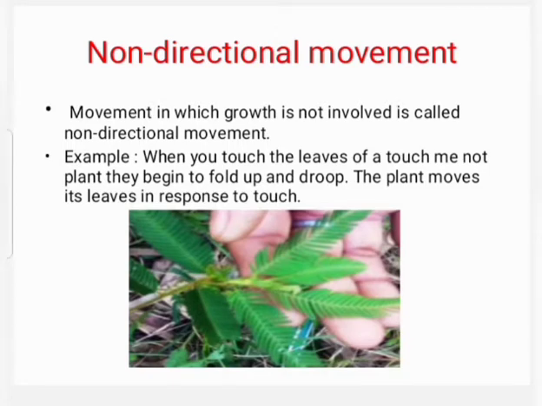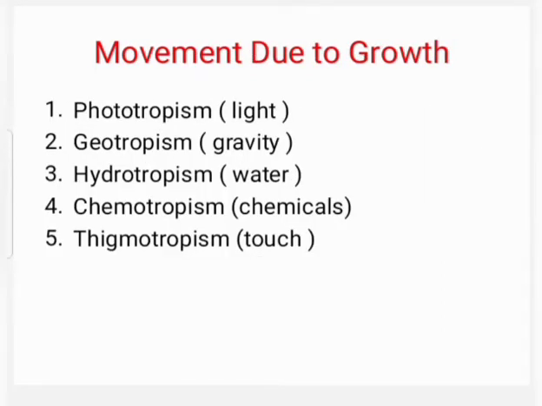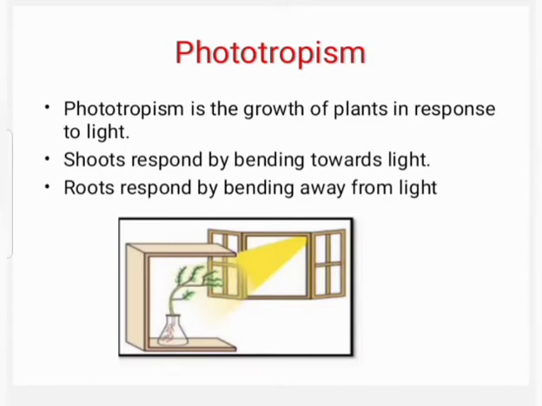Students, page number 86. Immediate response to stimulus. Read this paragraph. Movement due to growth. There are 5 types. One is phototropism, movement towards light; geotropism, movement towards gravity or earth; hydrotropism, movement towards water; chemotropism, movement towards chemicals; thigmotropism, movement for touch. Now let us learn these 5 types one by one.